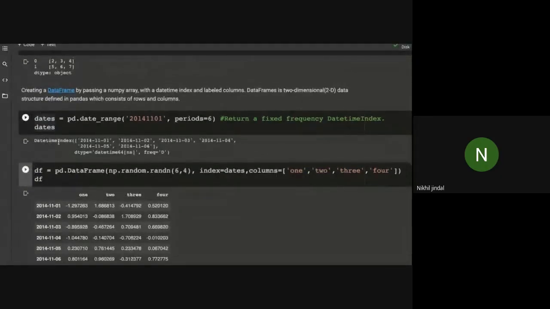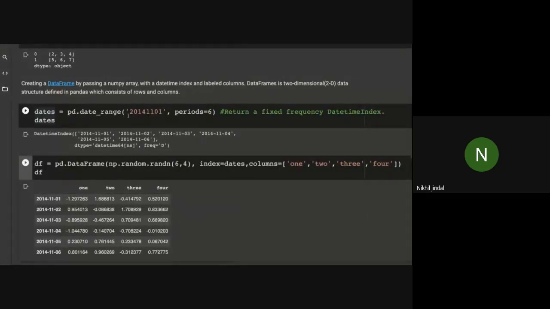It is one type of data type in pandas. So here what I'm passing is 20141101. It is the date. And how can you read it? It is 2014, 11th month and first date. So 1st November 2014. You can read it in this way.